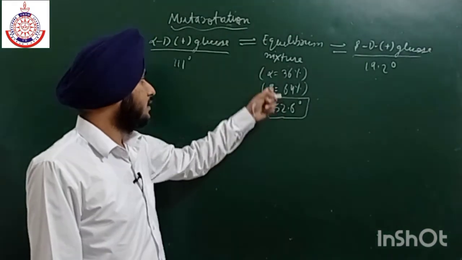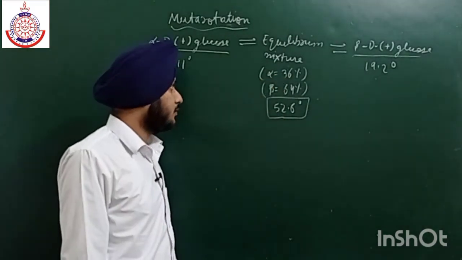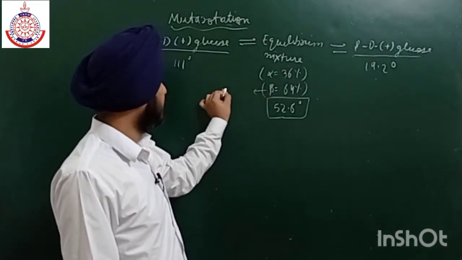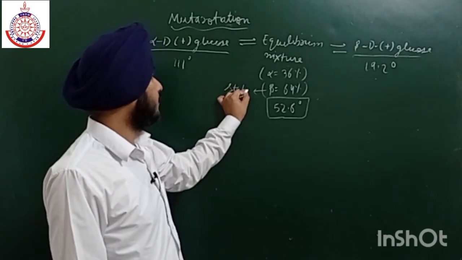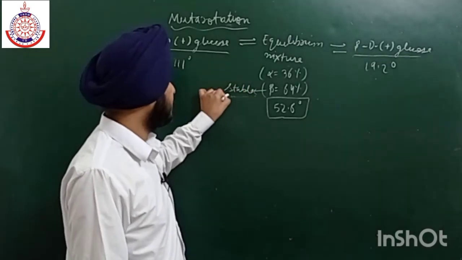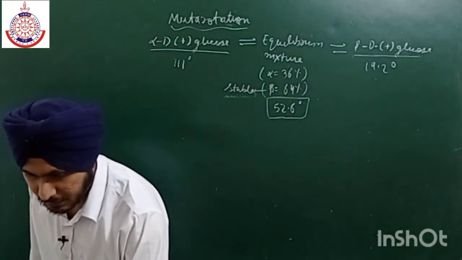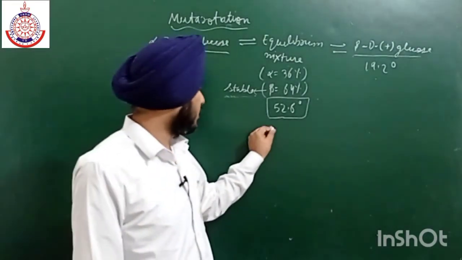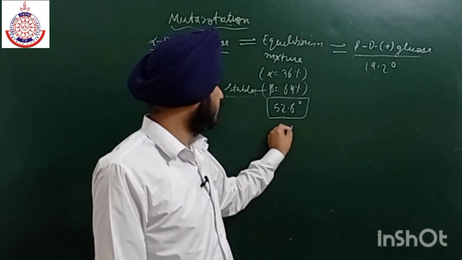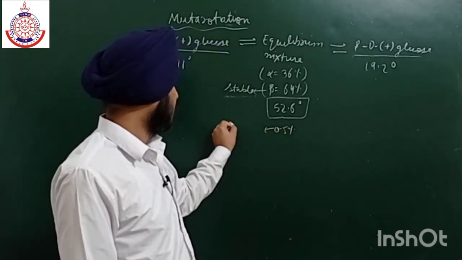At this point the percentage of alpha is less because it is not so stable, but beta is more stable. At this equilibrium point, a very small amount, near about 0.5% of open structure, is also formed.